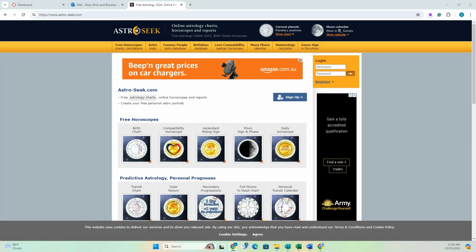Hi, I just wanted to share with you a way that you can create your own natal chart and therefore be able to follow along when I do post about new moons or full moons and find out where your ascendant is, or also embrace your sovereignty and be able to reclaim your power and understand exactly what's going on in your natal birth chart without having someone else do it for you.